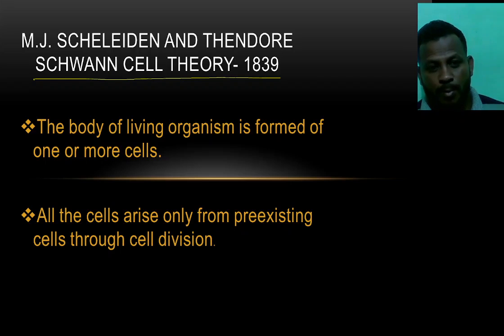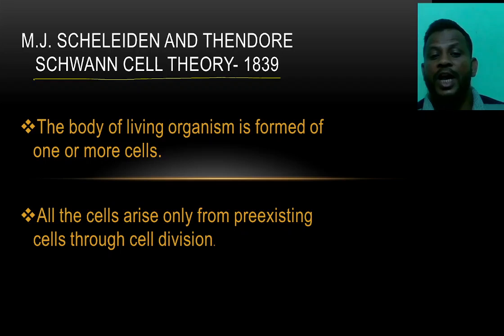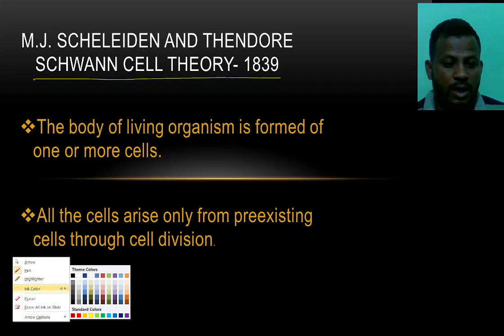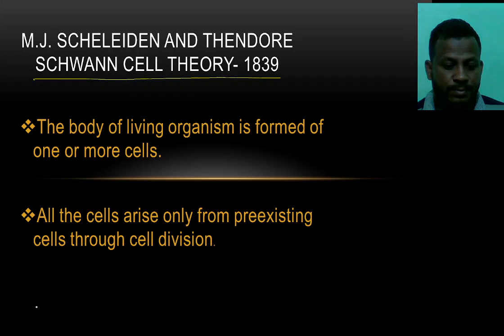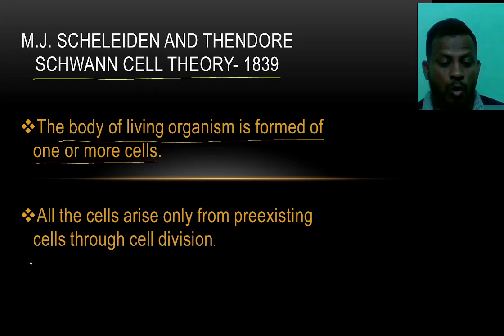What does the theory say to us? The first sentence you can see here: the body of a living organism is formed of one or more cells.